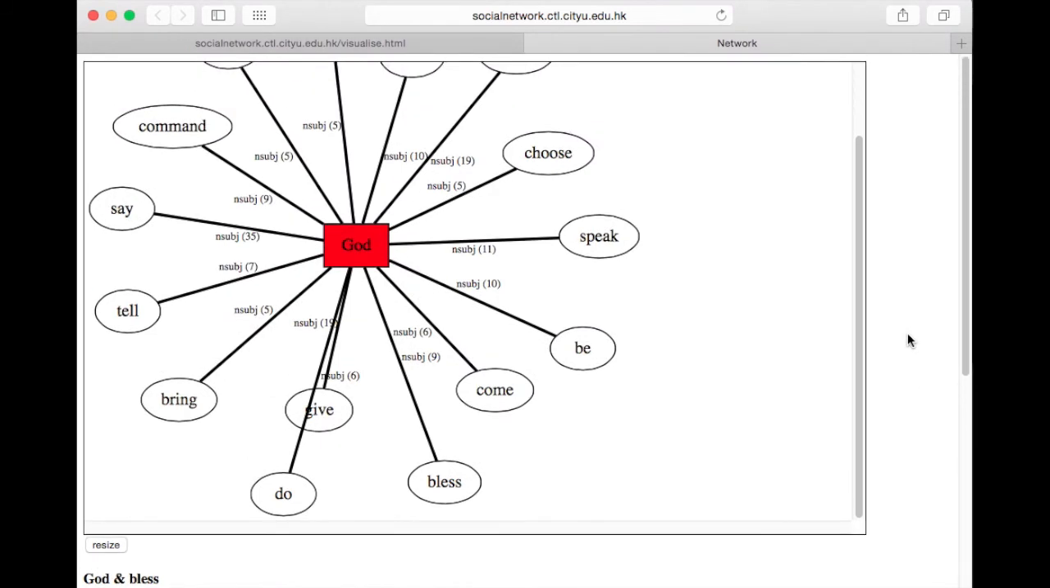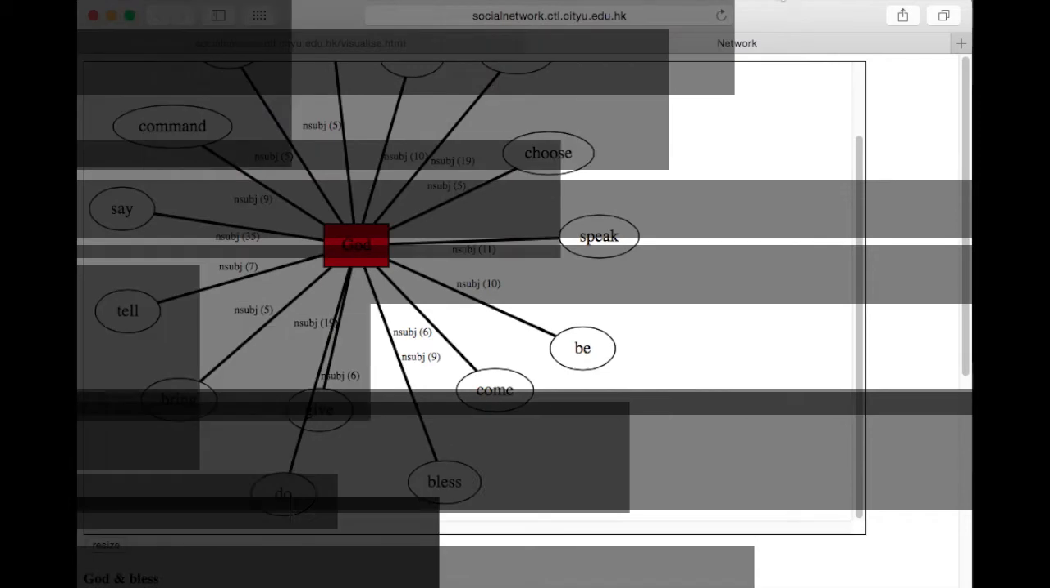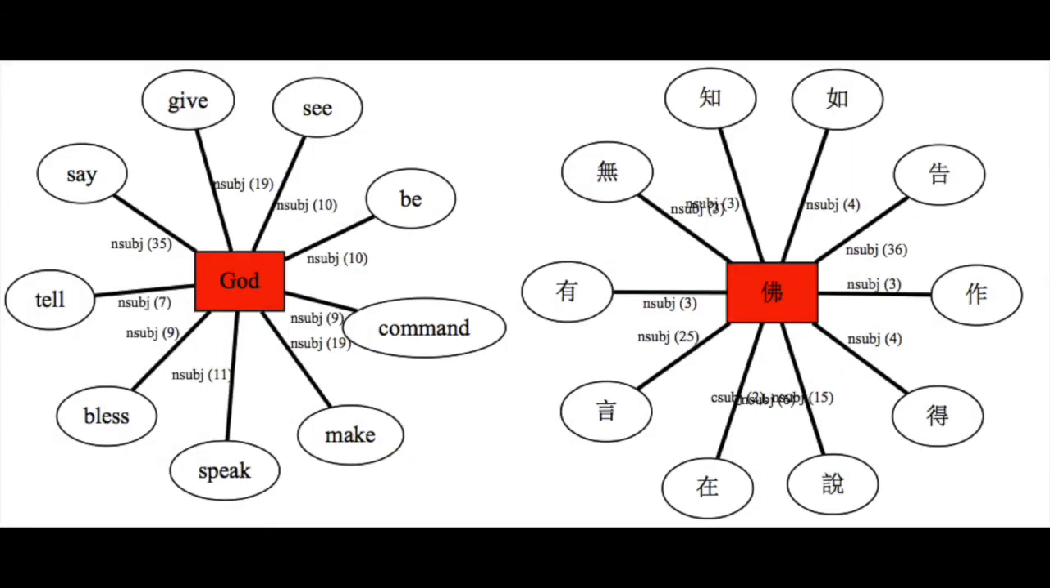We can use this visualization tool to search for interesting patterns and answer questions about the text. Suppose we want to compare the most common actions performed by God in the Bible and by the Buddha in the Buddha Sutras. From the graph, we can see that in both cases, most of the actions are about speaking. This means God and Buddha are often featured as the speaker in the books. It is expected because both the Old Testament and the Buddha Sutras are, ultimately, about giving advice.